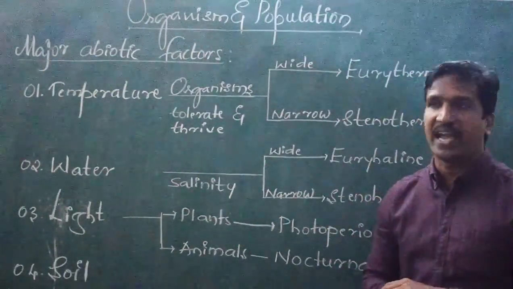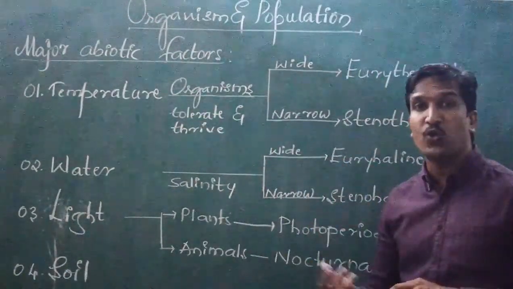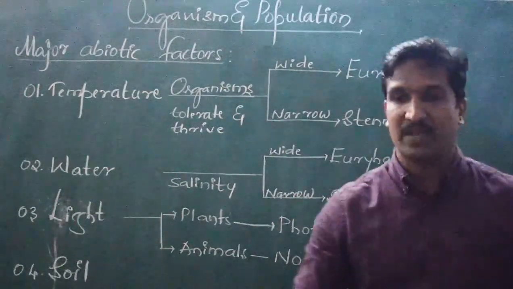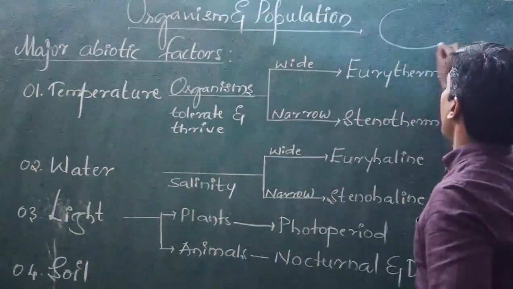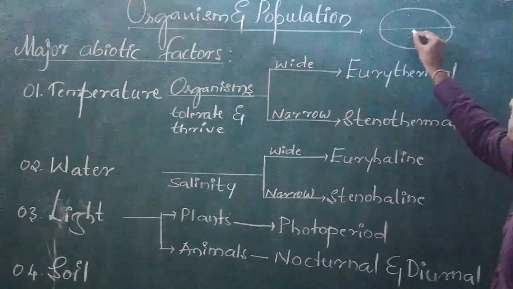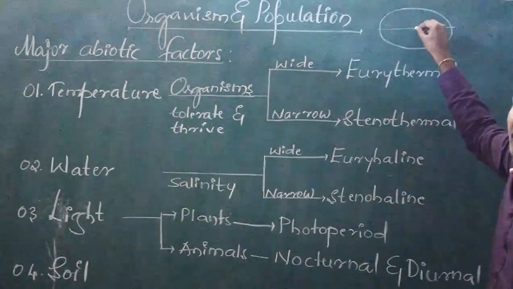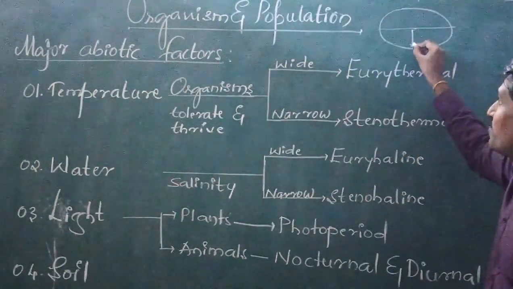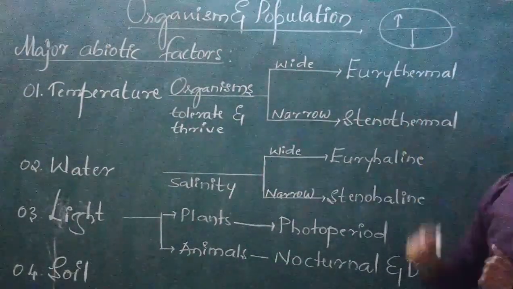On the basis of that, the temperature is very high or very low in a certain region. When you come to the equator plane, the temperature will be very high, and when you go away from the equator, the temperature goes on decreasing.